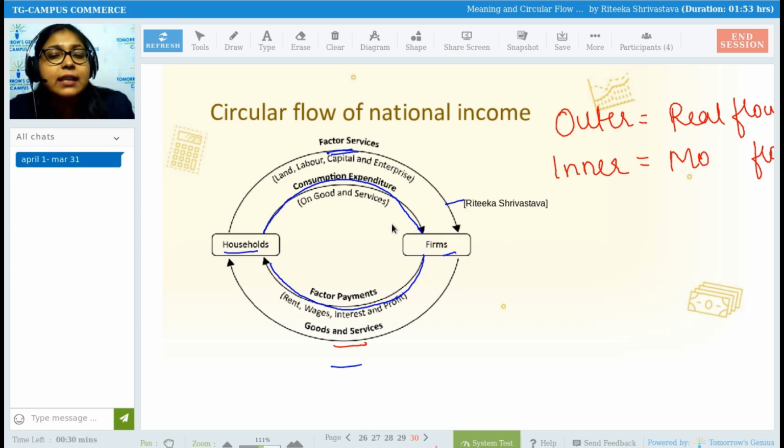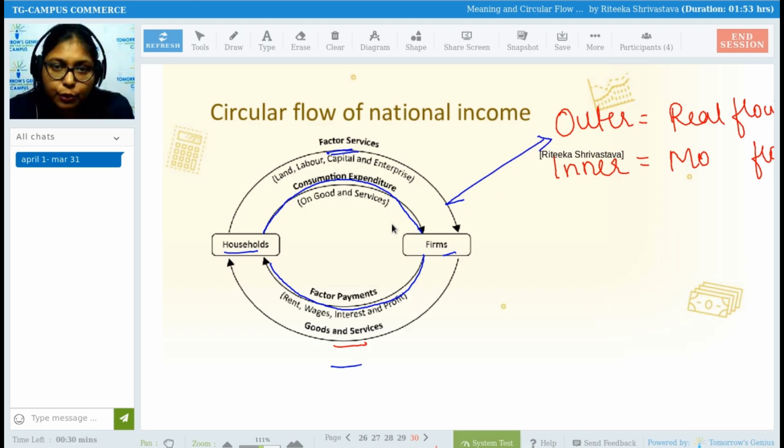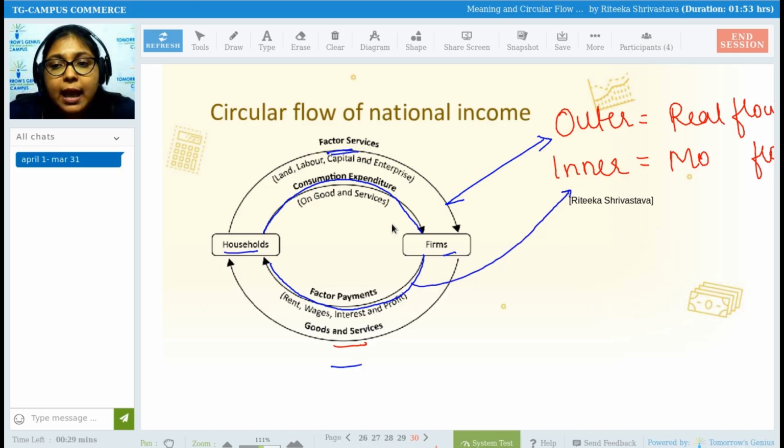Outer circle involves the exchange of factor services and goods and services. Hence, there is no involvement of money, so it will be called as real flow. Inner circle involves consumption expenditure and factor payments in the form of money, so they will be referred to as money flow.